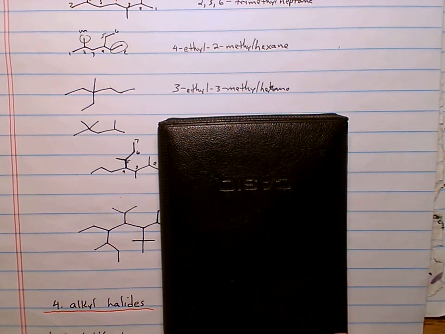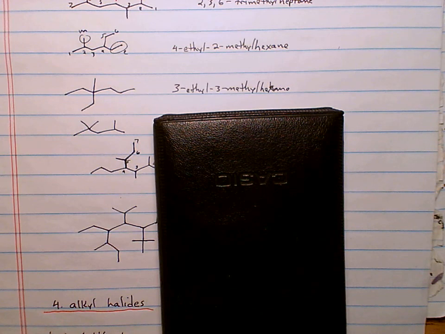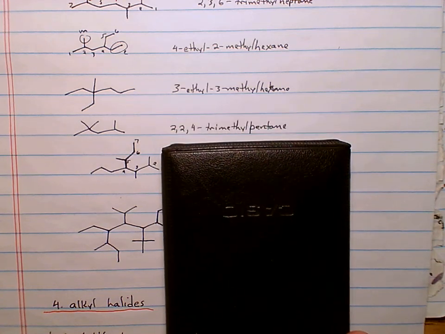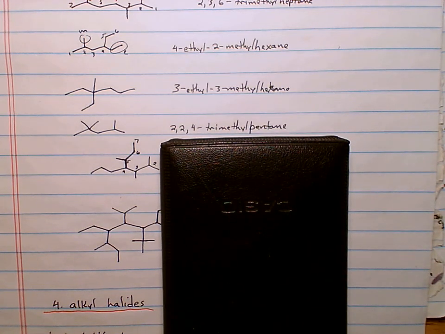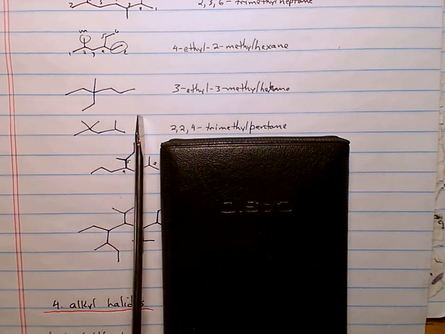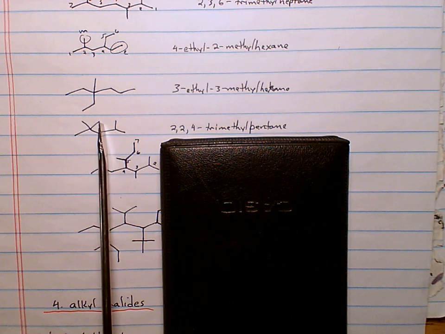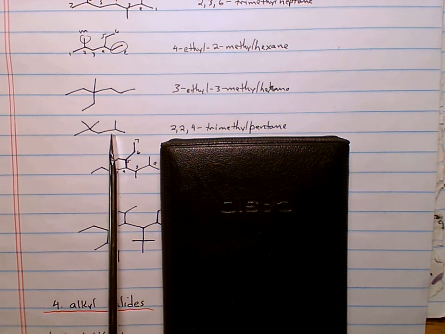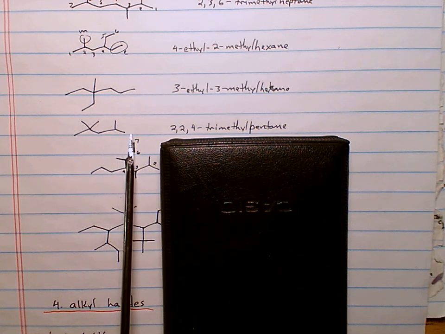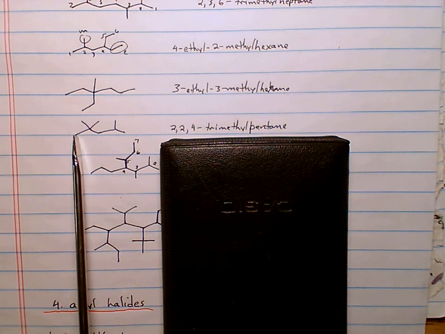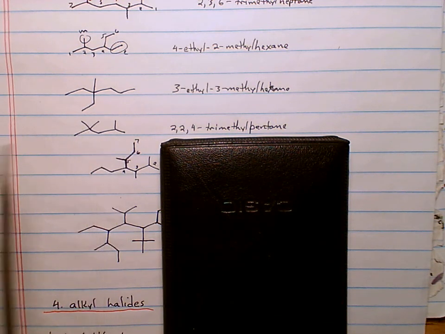All right. This next one. What do you get for this one? Did you get 2,2,4-trimethylpentane? Note, it's 3 methyl groups, and this carbon is going to be carbon 2 because we've got 2 branches on it. You wouldn't want this carbon to be carbon 2 because it's got 1 branch on it. So you don't want to name it 1, 2, 3, 4, 5 this way. You want to do it 1, 2, 3, 4, 5 this way because of 2 branches there.